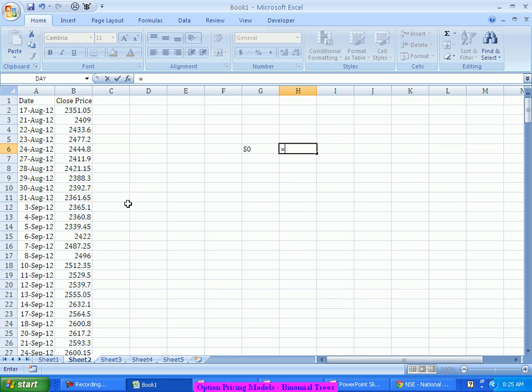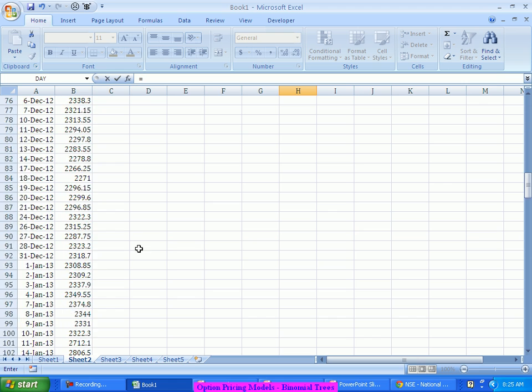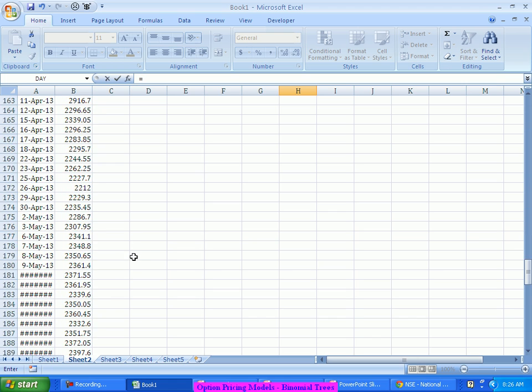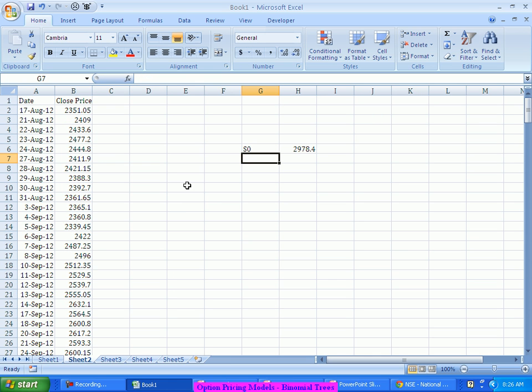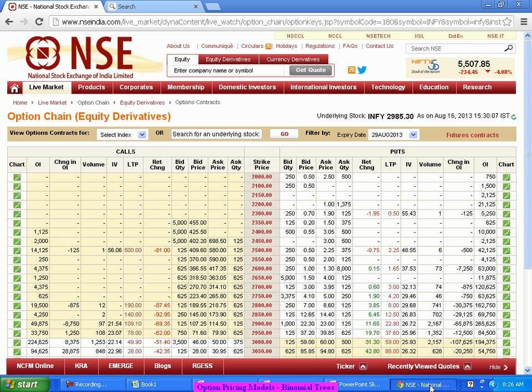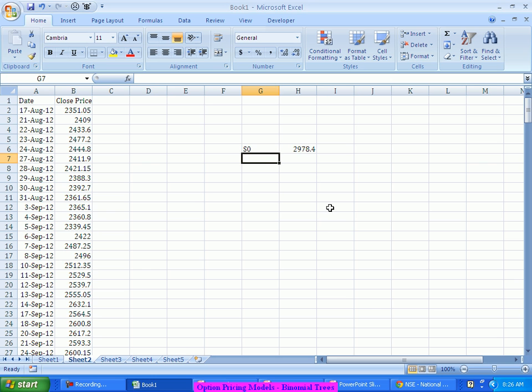So I'll go with the current stock price, which is today's price. There is some difference there. Okay, whatever. Assume that 2978 is the current stock price.